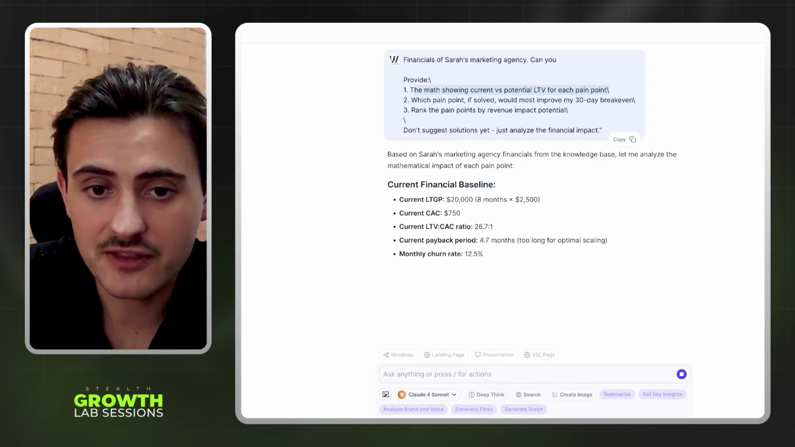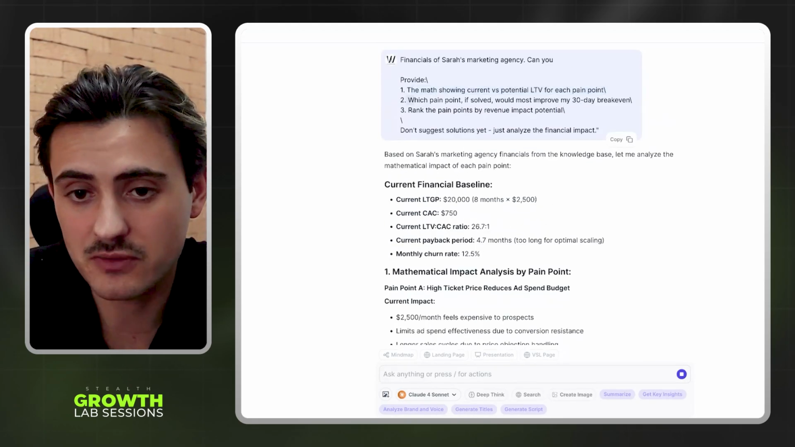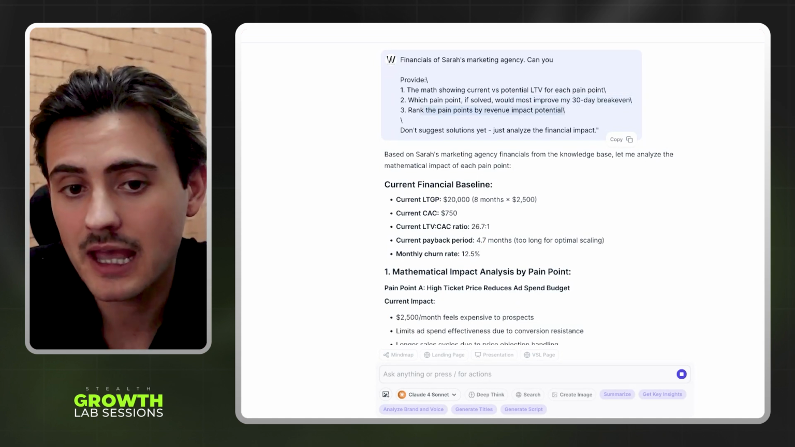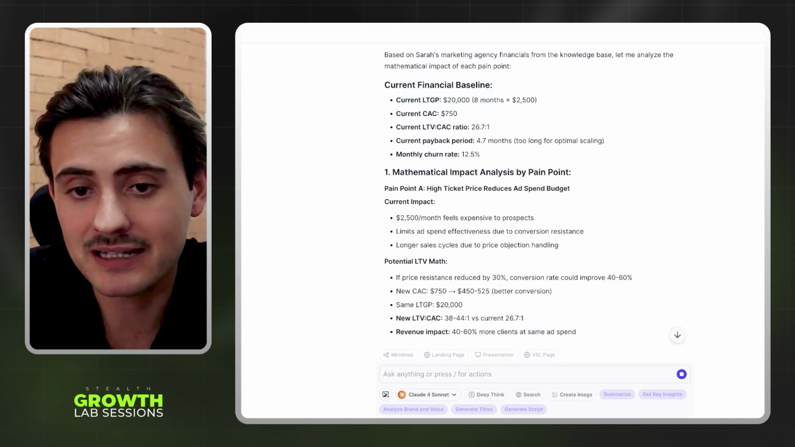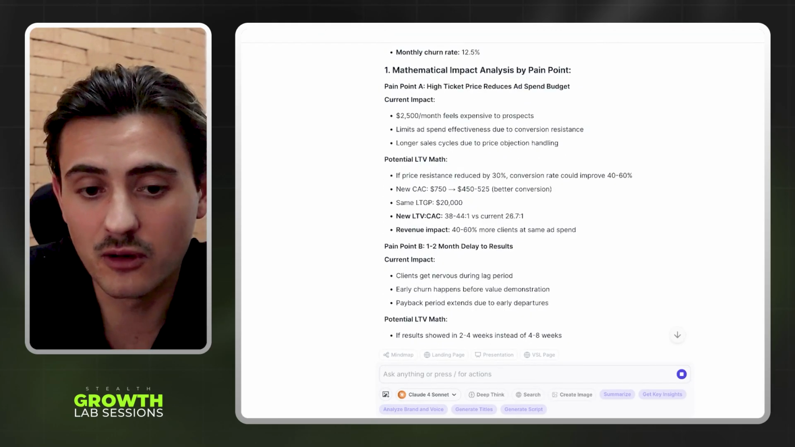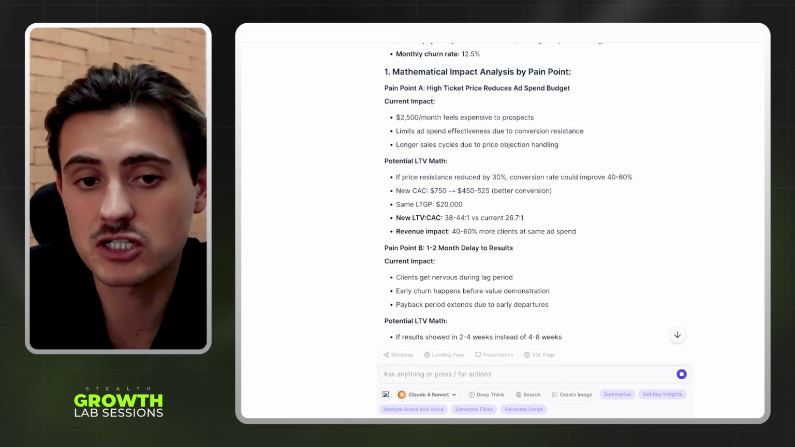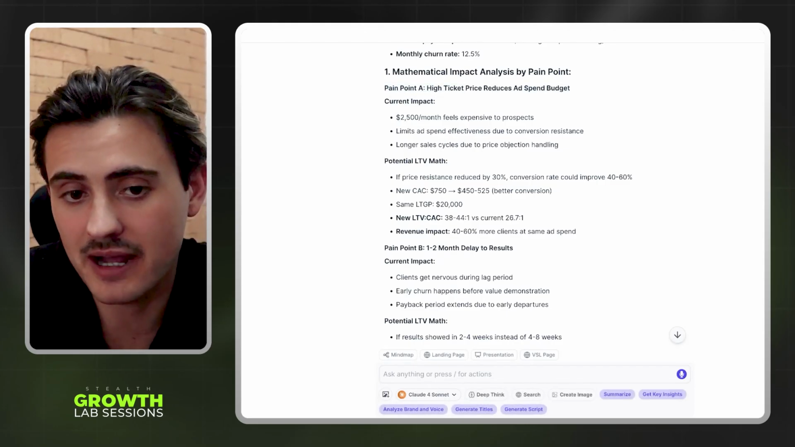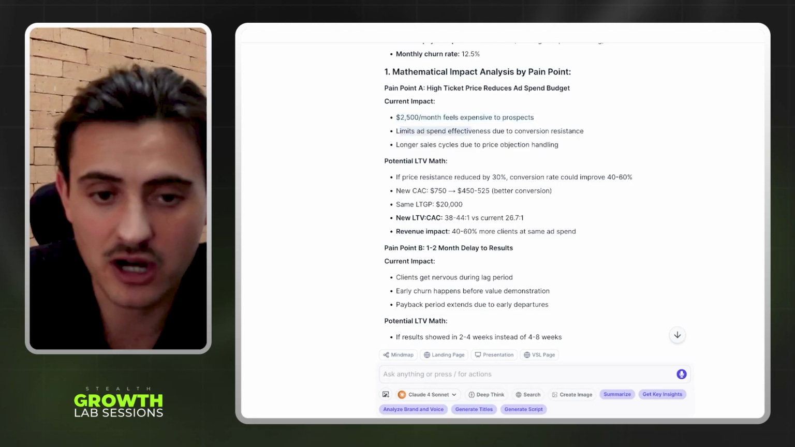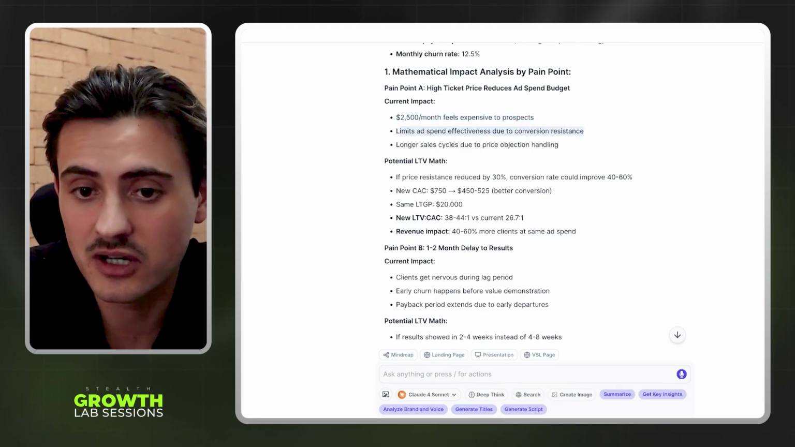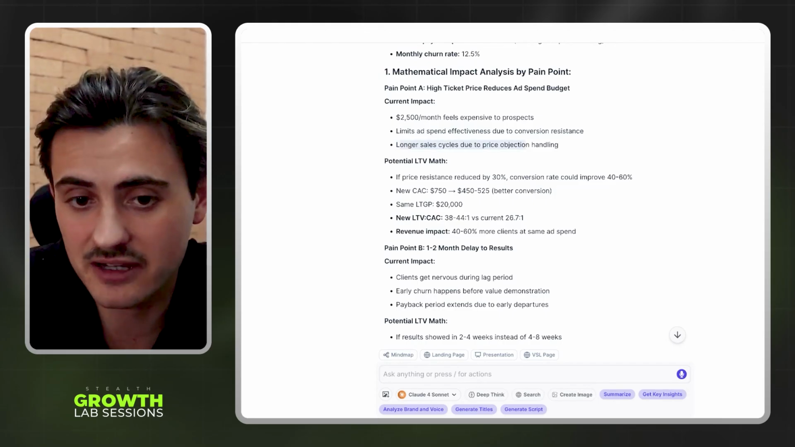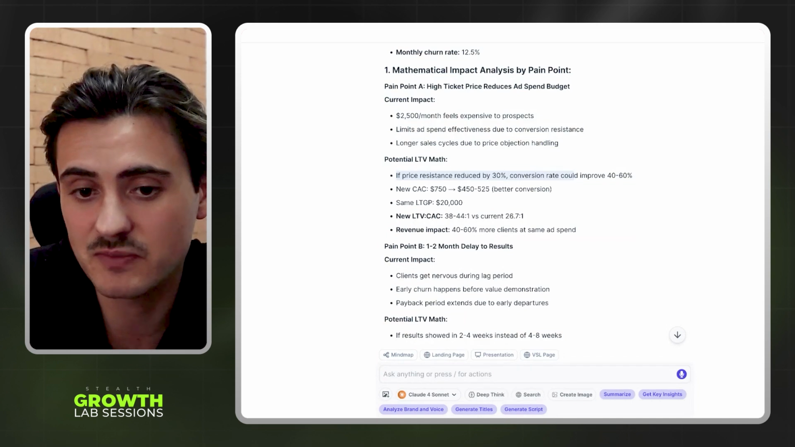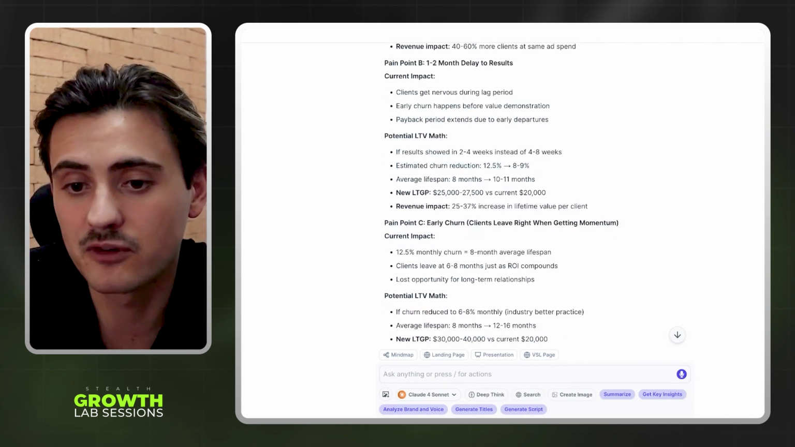So we're going to look into the math showing the current versus the potential LTV for each pain point. Which pain point, if solved, will most improve the 30-day break even, and rank each pain point by revenue impact potential. Okay. So now it's going to go through the money models, and it's going to really tell us where our biggest constraints are in the business. Okay. So pain point A is high ticket price reduces ad spend and budget. Current impact: $2,500 a month feels too expensive to prospects, limits ad spend effectiveness due to conversion resistance, longer sales cycles due to pricing objections. Potential LTV math: if the price resistance reduced by 30%, conversion rate would improve by 40 to 60%.